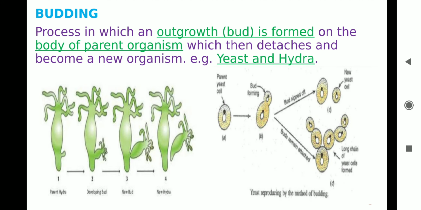Let's proceed to the next asexual method, budding. In budding, a new individual is produced from a small outward projection on the parent body, as you can see in the image. It occurs in multicellular organisms such as Hydra, yeast, and some protozoa. Let's learn how budding occurs in Hydra.